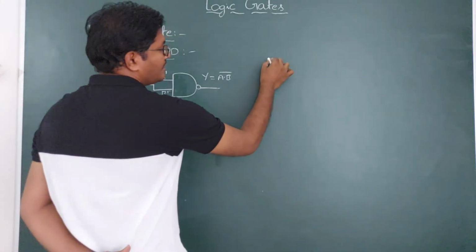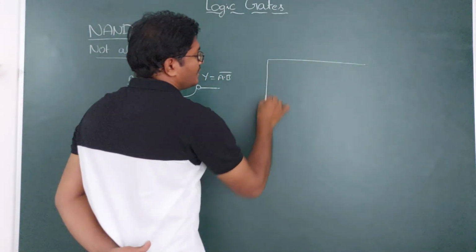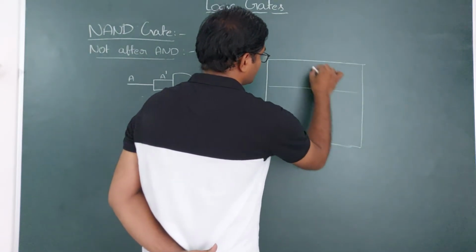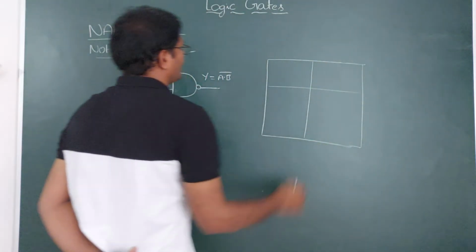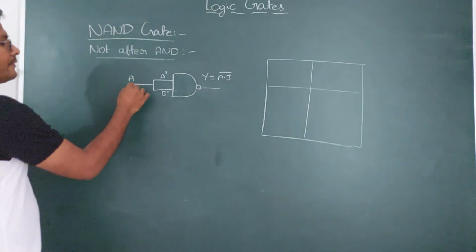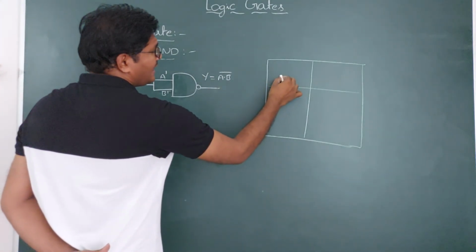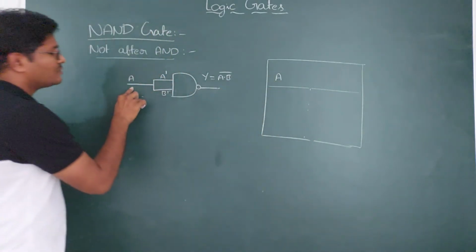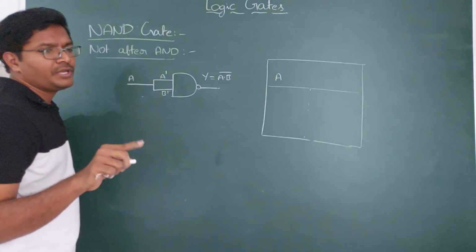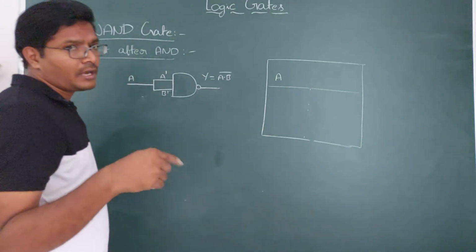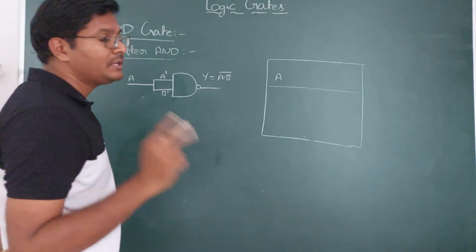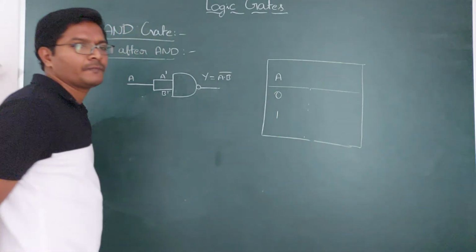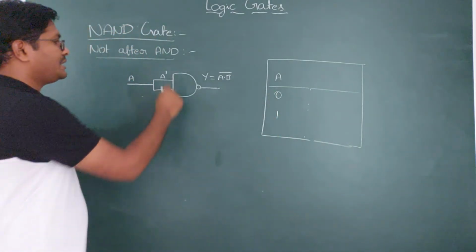Yes. If you see the truth table, if you give A either 0 or 1, that's it. So there is only one input. If there is only one input, I can give either 0 or 1. Only two inputs are there, either 0 or 1. Okay. So what happens to A dash?